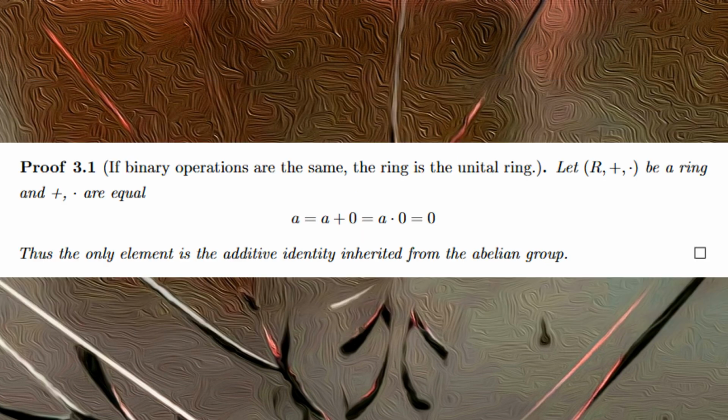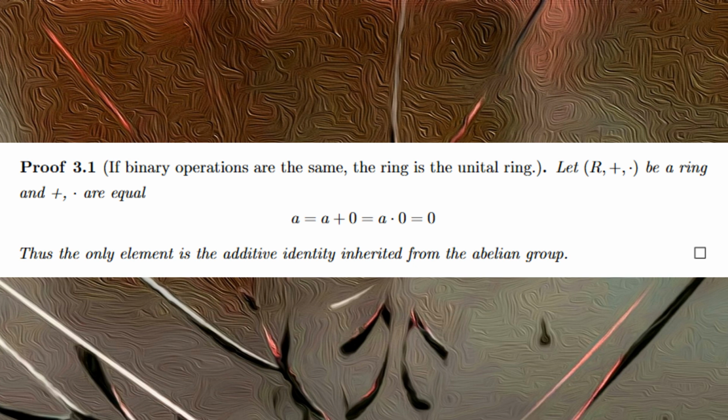You can prove from these axioms of a ring that something times the additive identity must be the additive identity, which we can use to answer the following question. What if the binary operations are the same?